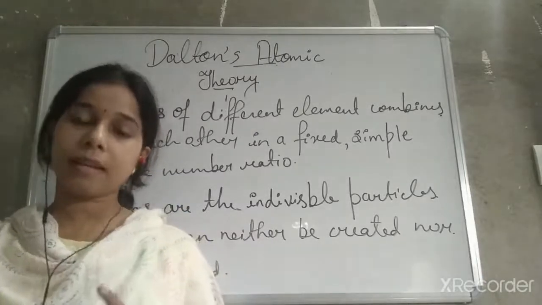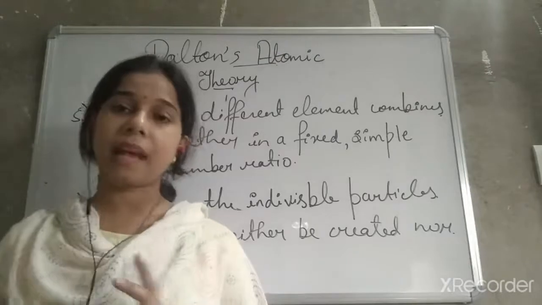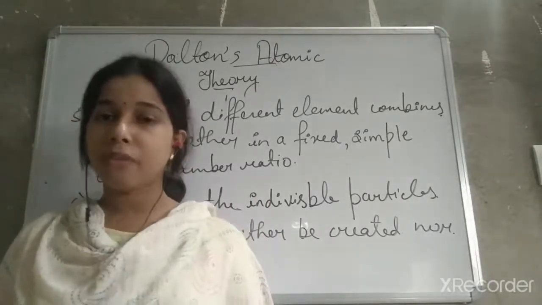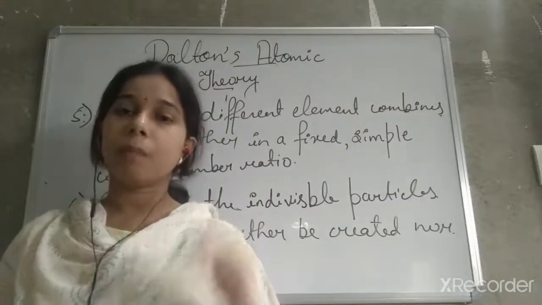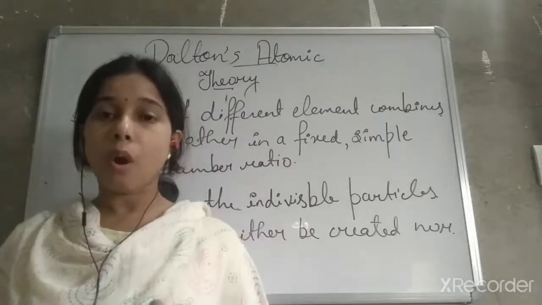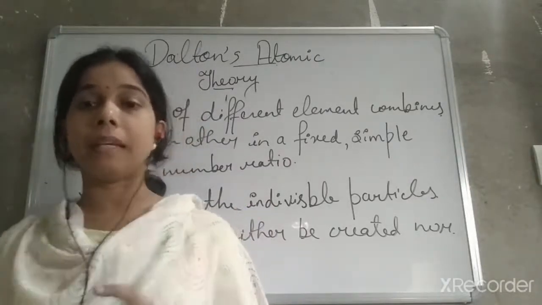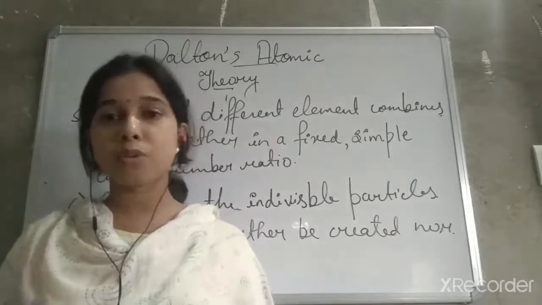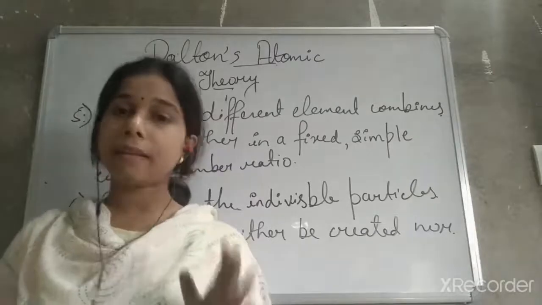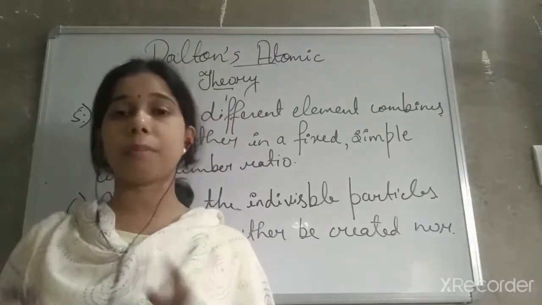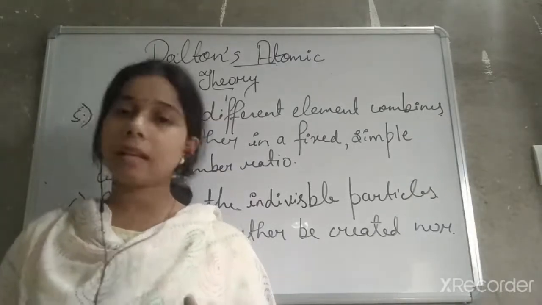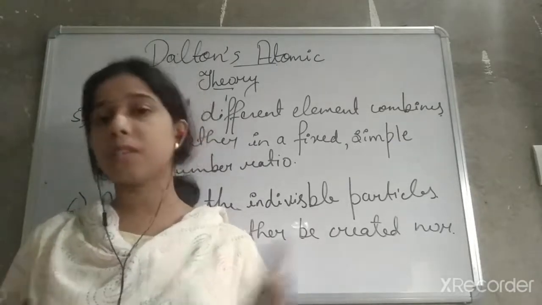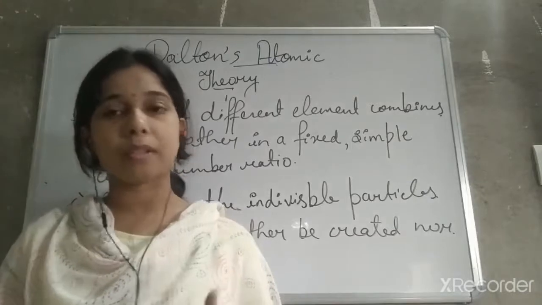Fourth one, he explains that if two different elements are there, they have two different atoms also. For example, bromine and chlorine, or helium and hydrogen. Helium and hydrogen are two elements, and they have two different types of atoms. Thus, they have different chemical properties or different properties, including mass or density.